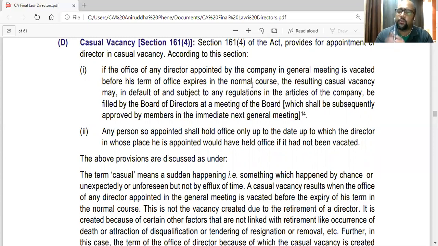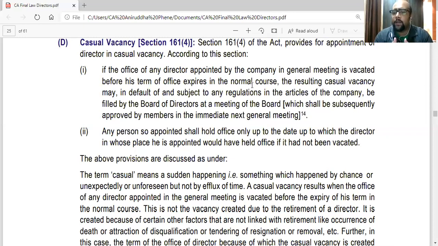He vacates his office. So the position is vacant now. A person who is appointed as a director by the shareholders general meeting for a particular term, his office becomes vacant. That is called a casual vacancy. The board has been given the power under this section to fill the casual vacancy.